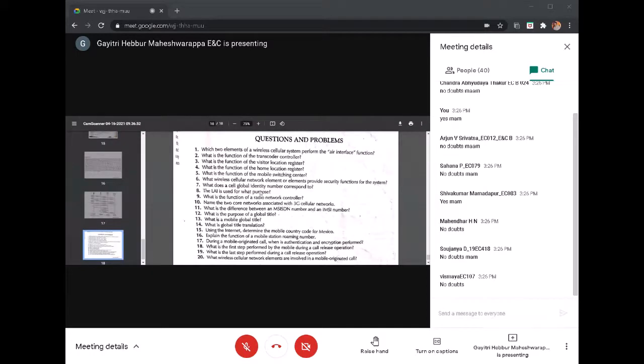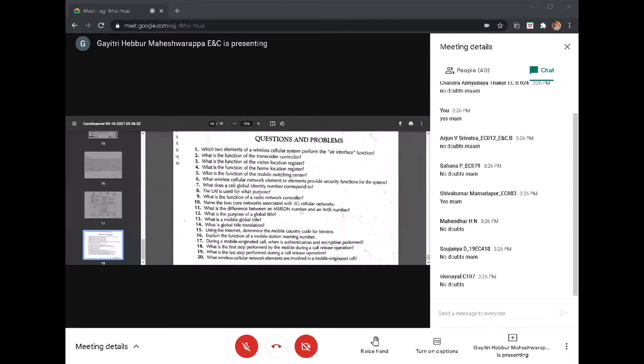What is the purpose of using it? The purpose is, whenever an incoming call comes, the base station control will page to the particular location area. So that is one thing. Another one is location updation of the mobile. Then what is the function of the radio network controller? So that is in CDMA. And name two core networks associated with the 3G cellular network, that is the previous unit.